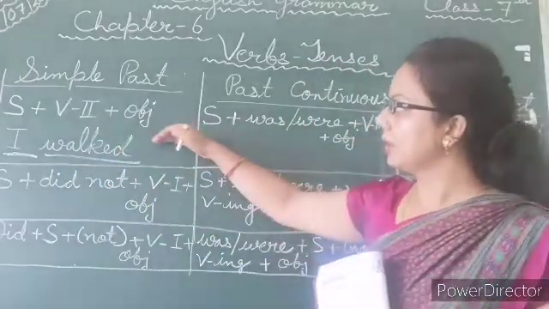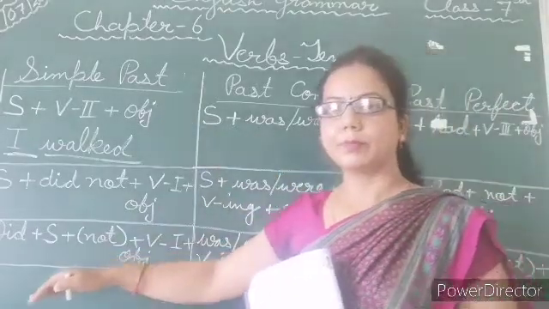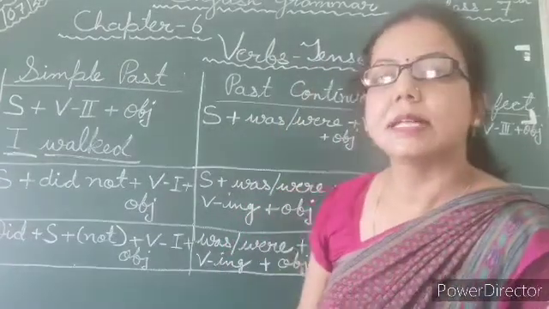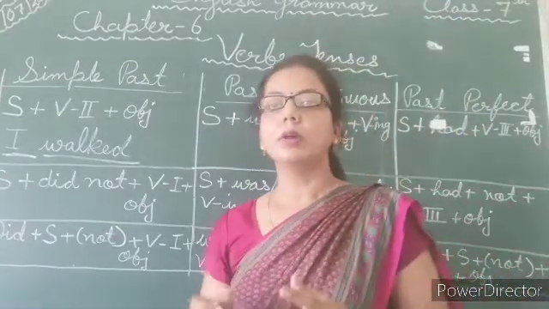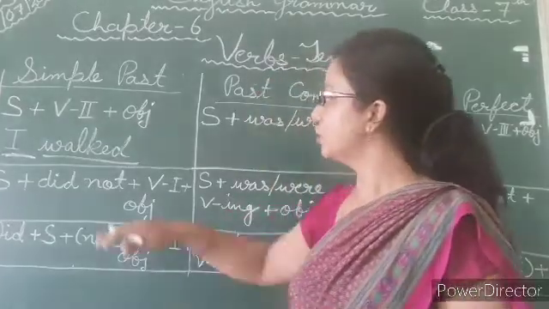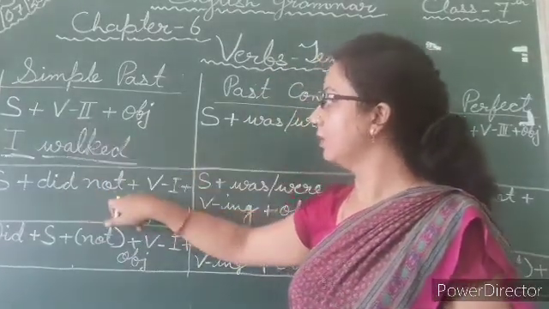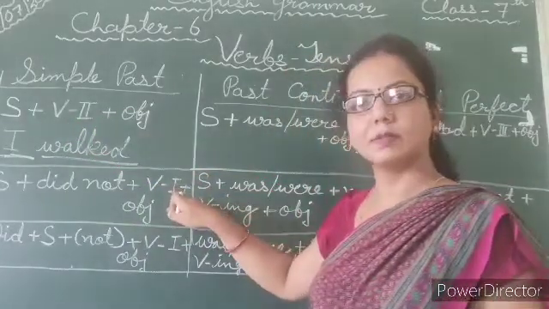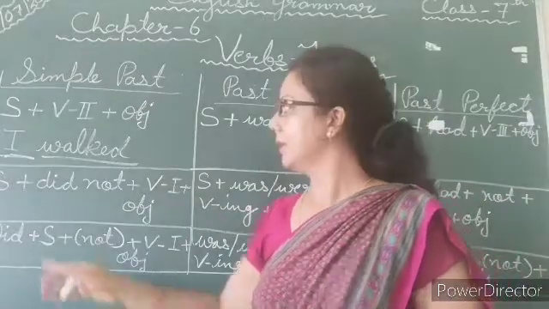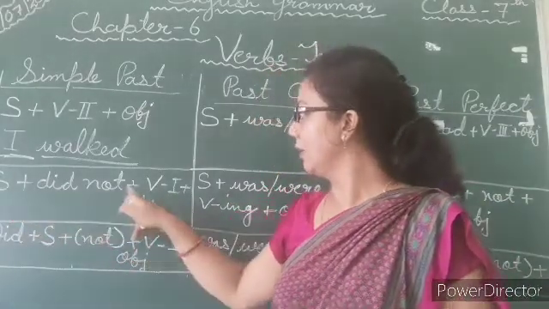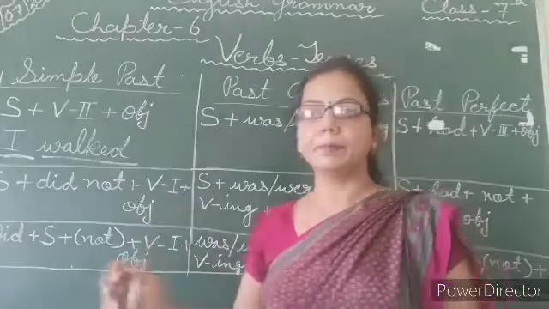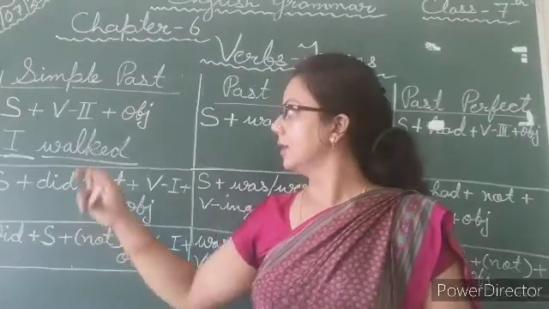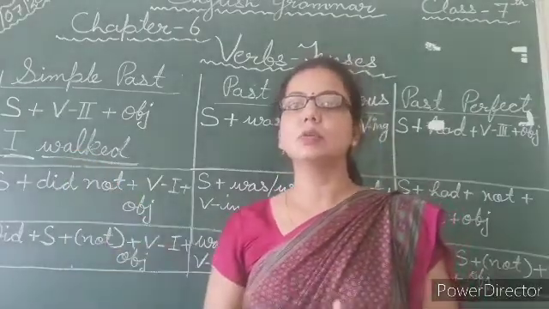And if we talk about the negative form, it means in the given sentence the word not is added. So just add did not and change the verb's second form into the verb's first form or base form. That is subject plus did not plus verb's first form plus object, if an object is given. So just try to change this sentence into negative form.